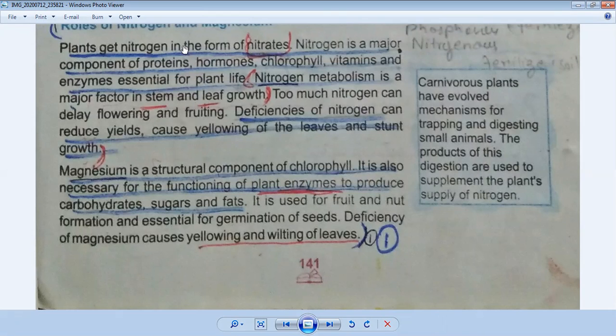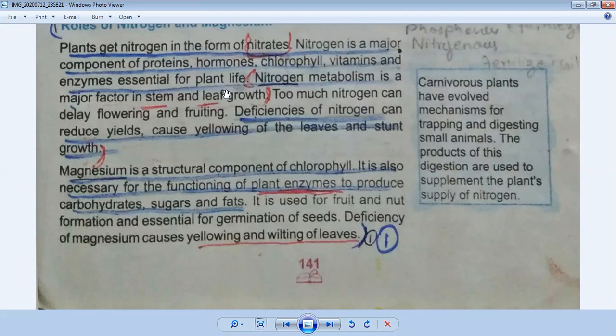First heading is the role of nitrogen in the life of a plant. This is your first point: it is used in the form of nitrates. It is a major component and it is present in all these things. And third, it helps in nitrogen metabolism. So from this point to this point you have discussed the role of nitrogen in the life of a plant.